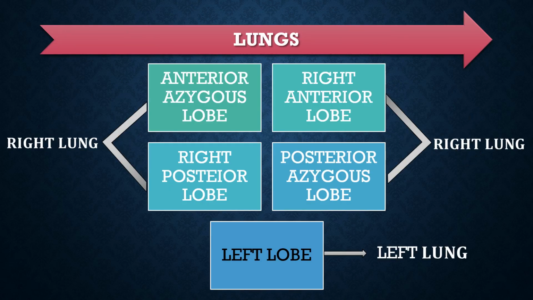A pair of lungs are present in the thoracic cavity. Each lung is covered by a double membrane sac called the pleural sac, with an outer parietal peritoneum and an inner visceral peritoneum. The left lung is smaller and single lobed, while the right lung is larger and four lobed, namely the anterior azygous lobe, right anterior lobe, right posterior lobe, and posterior azygous lobe.